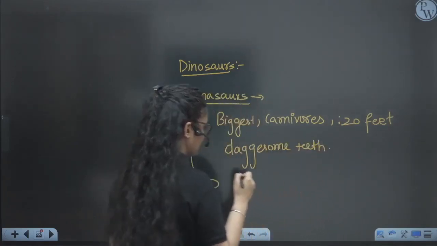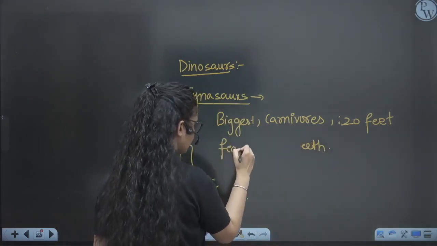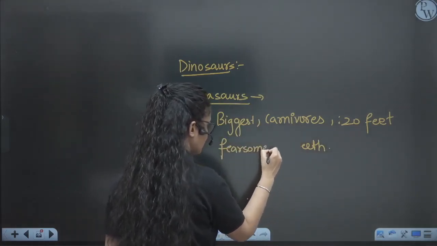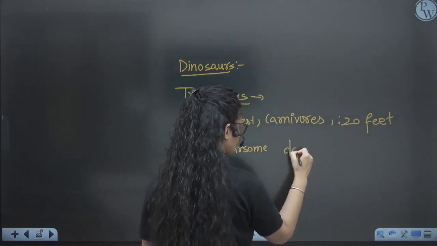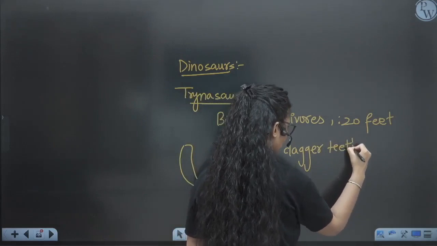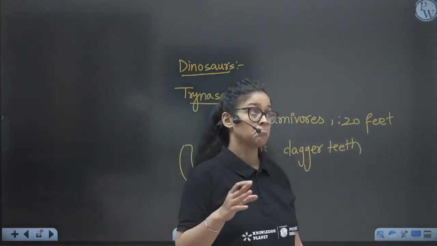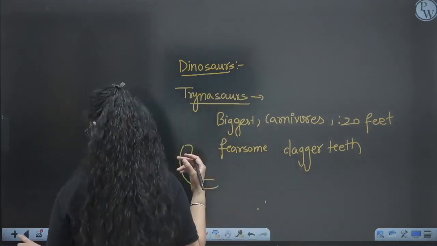They have very, very dagger-like teeth. So fearsome dagger teeth, very dangerous, right? Fearsome dagger-like teeth. So it means they had very dangerous teeth also, and it's the biggest dinosaur, 20 feet long, a towering dinosaur, right?